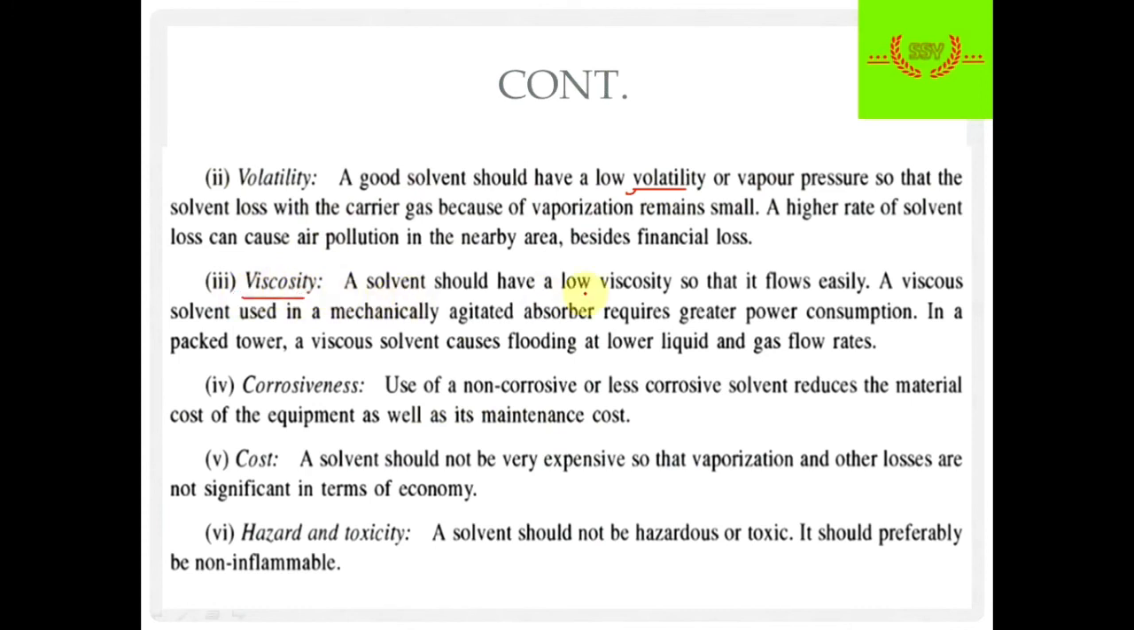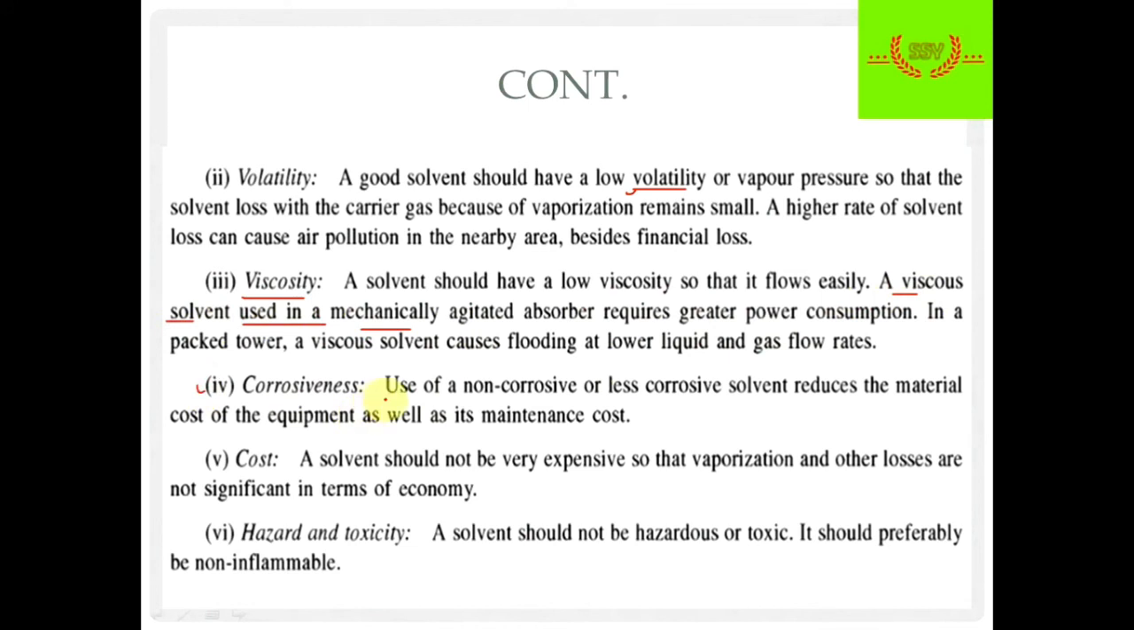Next is viscosity. A solvent should have low viscosity so it flows easily. Viscosity is a main factor, because many times in a packed tower random packing is used. In random packing there may be a chance that a viscous solvent gets trapped in the packings and can't be removed, so higher pressure will be required, which may affect absorption. Hence the viscosity of a solvent should be as low as possible so that it can flow easily.